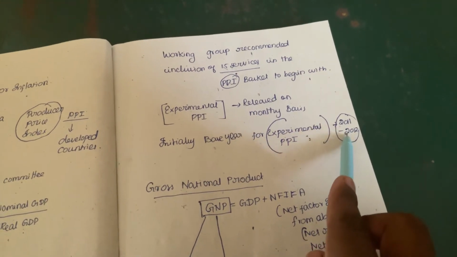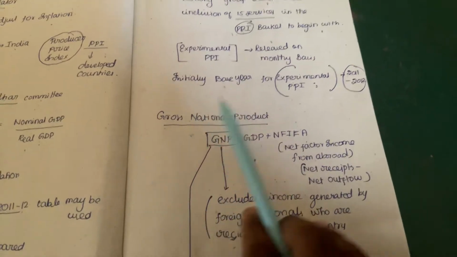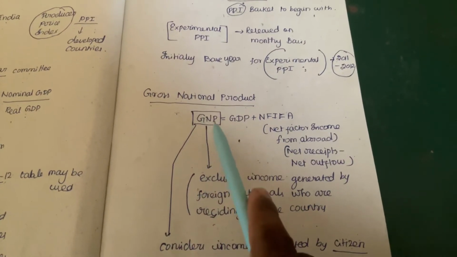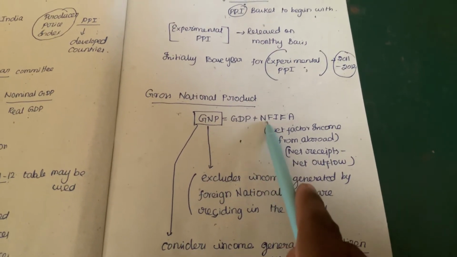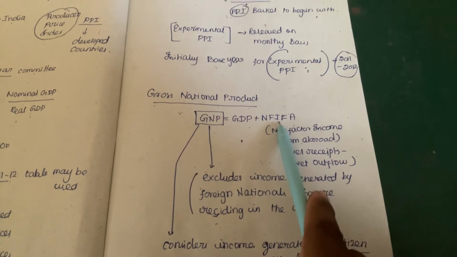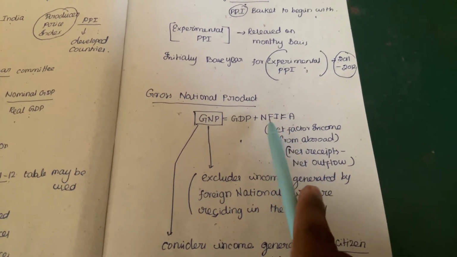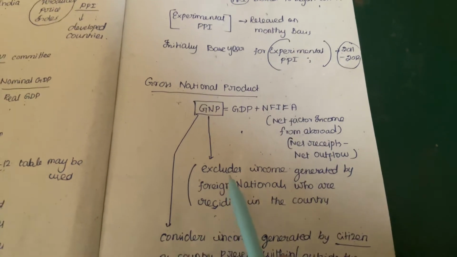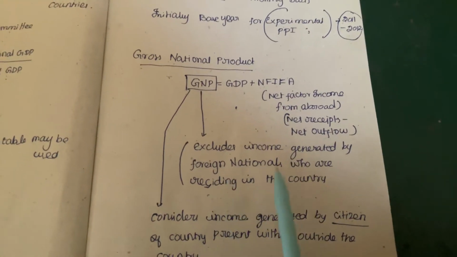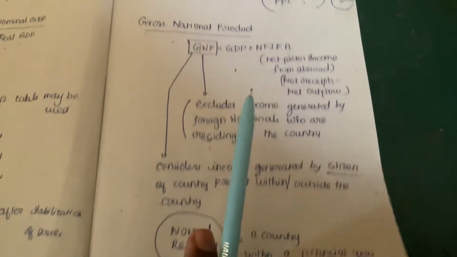Gross national product, GNP, is equal to gross domestic product plus net factor income from abroad. It excludes the income generated by foreign nationals residing in the country.